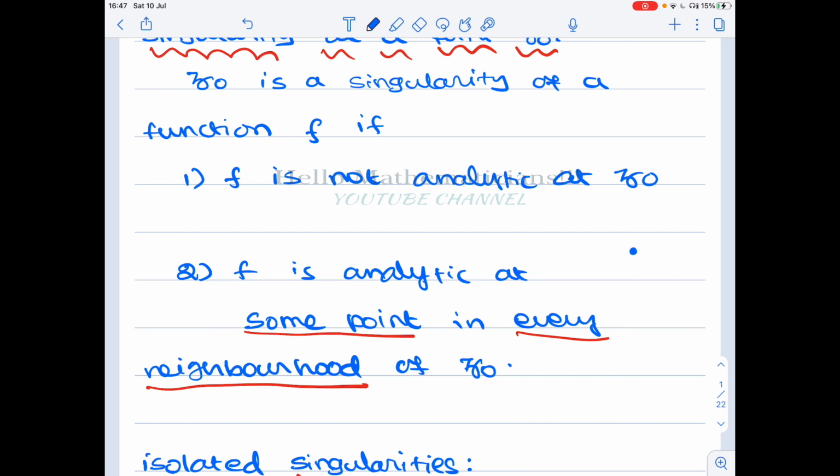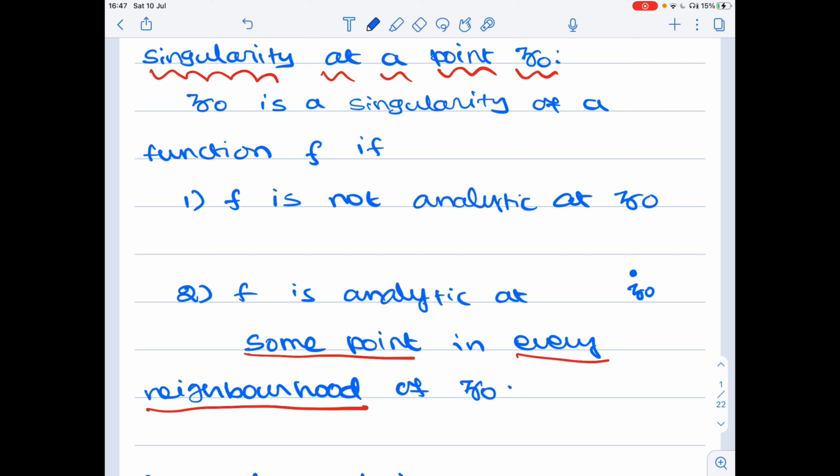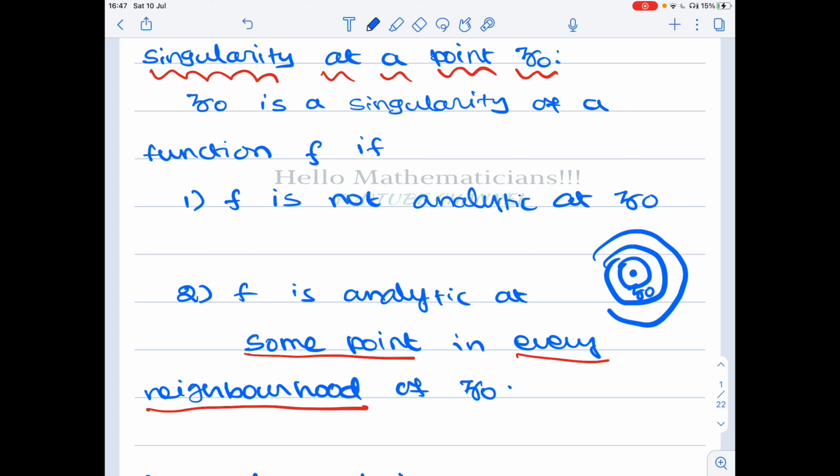We have the point z naught, and we say that it is a singularity if the function is not analytic at this point, but in every neighborhood of z naught, no matter which one you draw, you can always find a point at which the function is analytic.